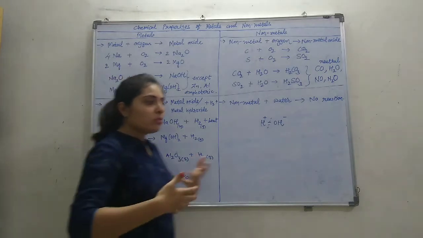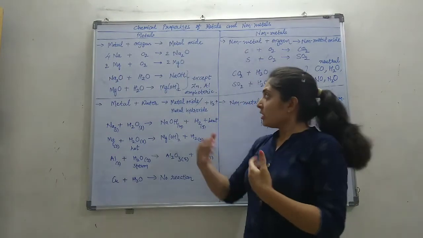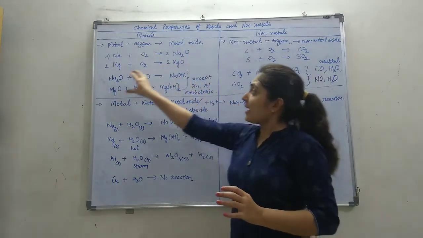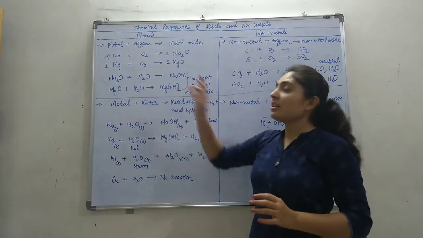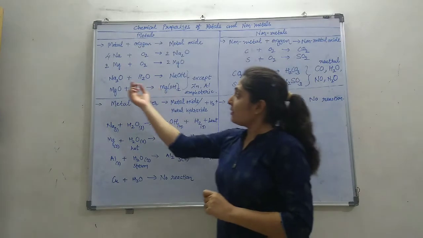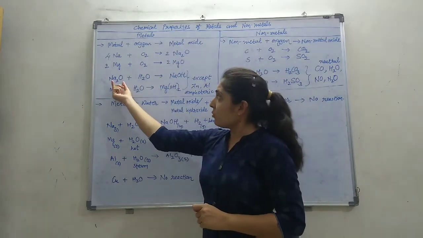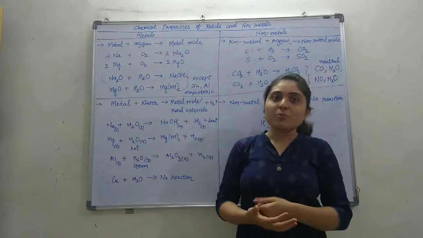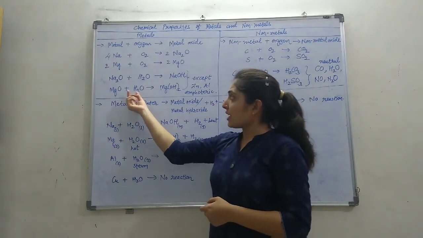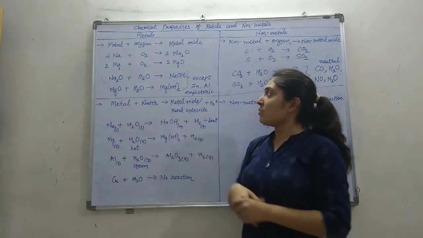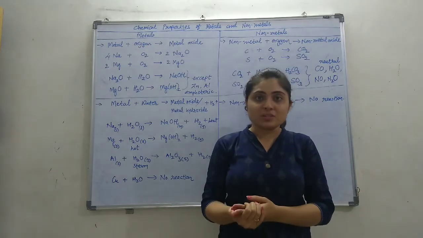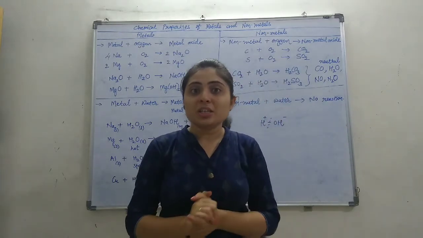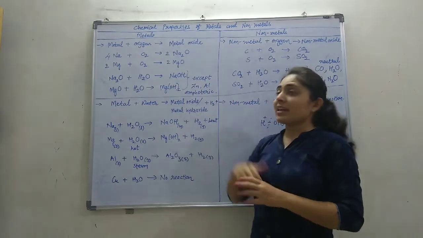If we talk about the properties of metal oxides, they are basic in nature. That means if these metal oxides are added in water, then they make a basic solution. Let us say if Na2O, sodium oxide, is added in water, it will give NaOH, that is sodium hydroxide, a basic solution. And magnesium oxide added in water gives Mg(OH)2, that is magnesium hydroxide, a basic solution. So generally all the metal oxides are basic in nature except two, that is zinc and aluminium.